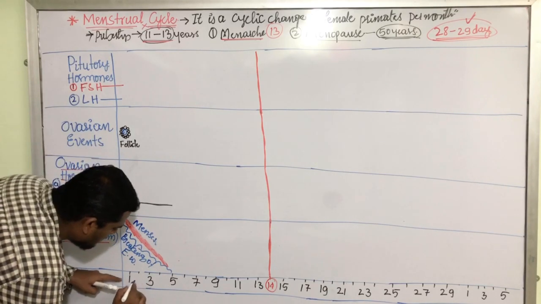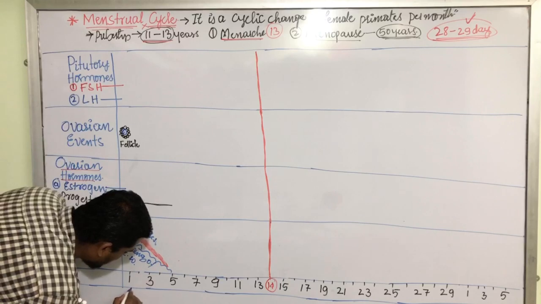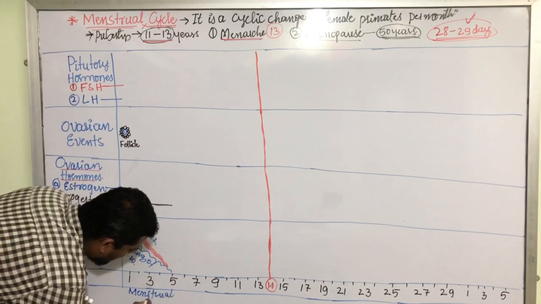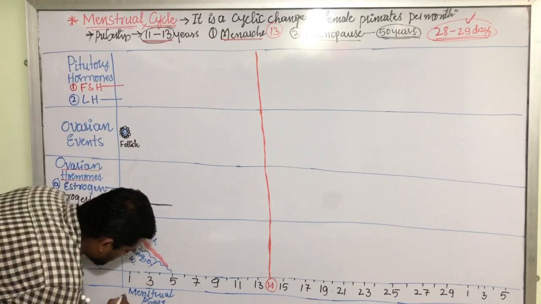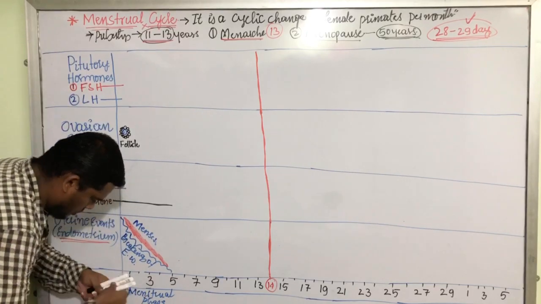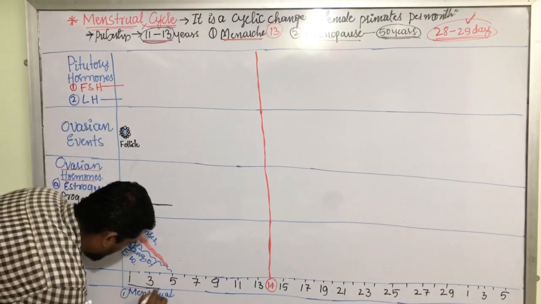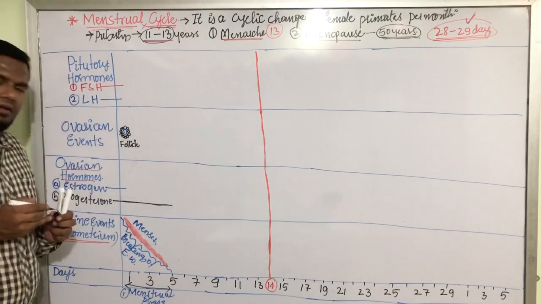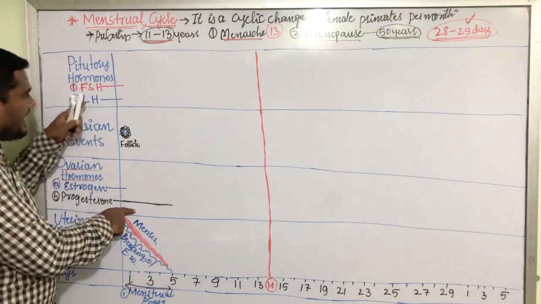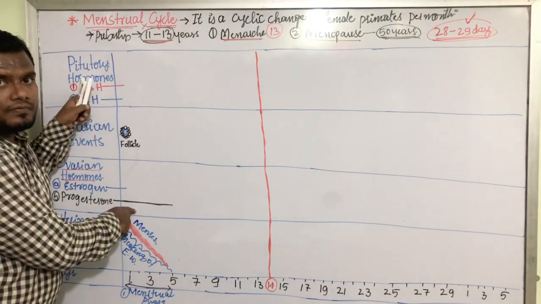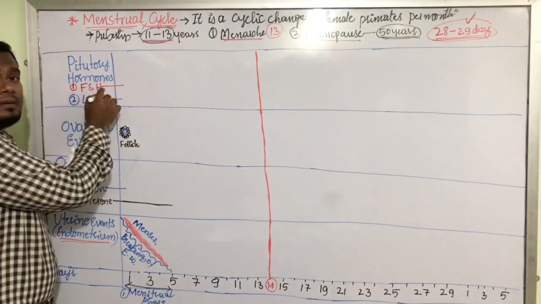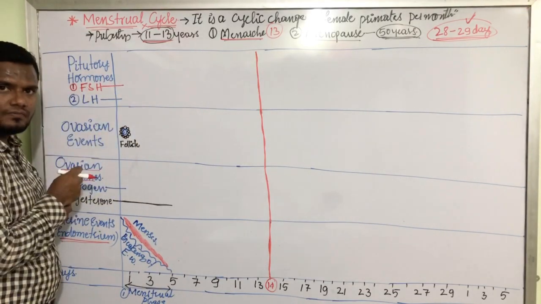Can we call this phase the menstrual phase? Menstrual phase. The first phase of the menstrual cycle, from day 1 to day 5. Now, this low level of progesterone stimulates the pituitary. As a result of that, the pituitary secretes the FSH first.